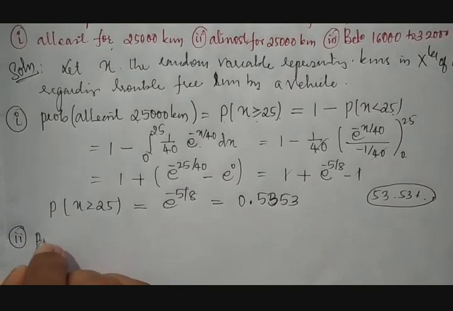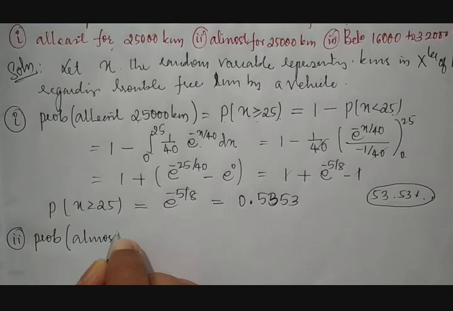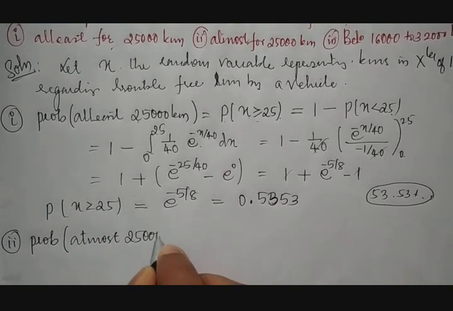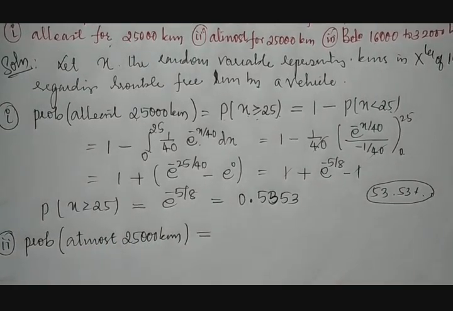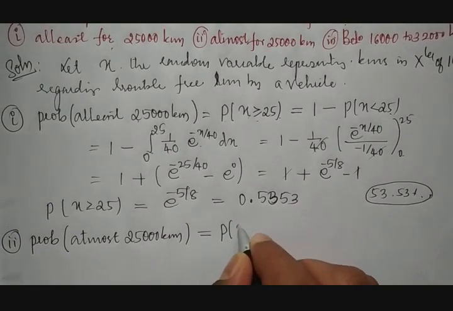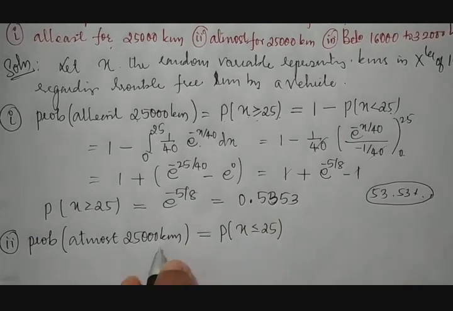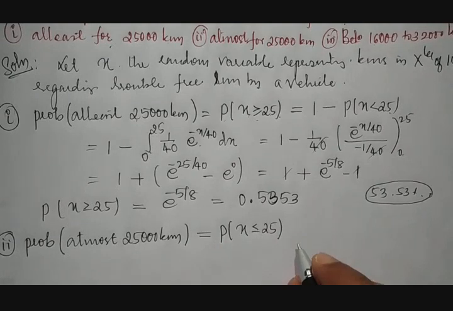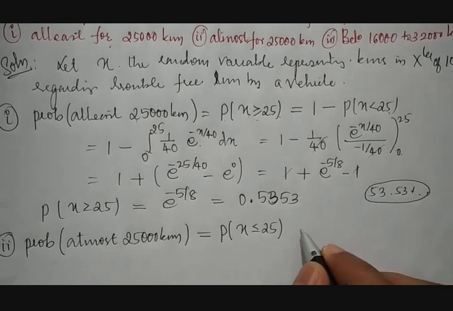What is the second? We need to calculate the probability of at most 25,000 kilometers. At most 25 means maximum 25; more than that it cannot go. It is nothing but the probability of x less than or equal to 25. It may go up to 25,000, or it may be less than 25,000. Fine. So here no problem, we can fix up the things for this without any problem.